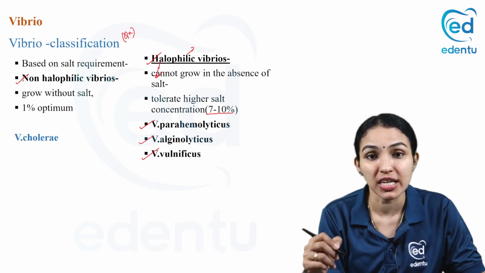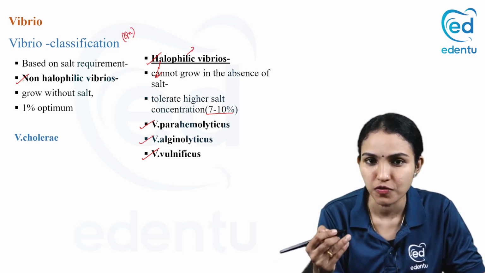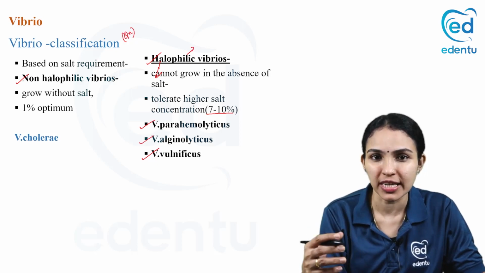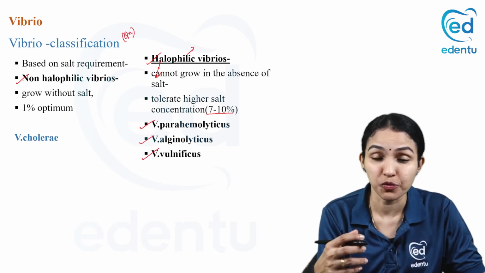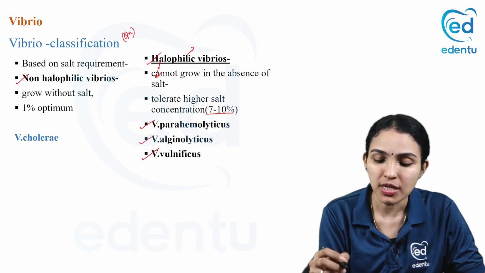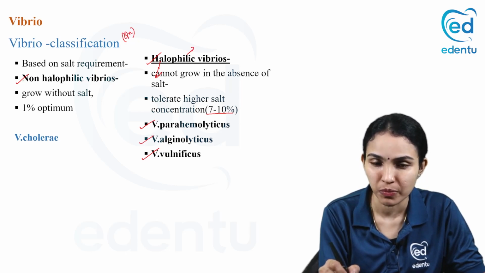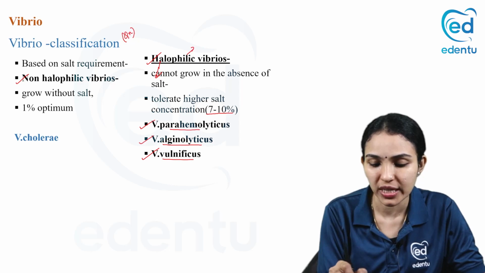So these Vibrios, they can grow well in seawater because seawater contains a higher concentration of salt. So these can be associated with seawater related infections, like wound infections or food infections, seafood poisoning and all. So remember the names, you don't have to learn them in detail, but the names you can learn by heart: parahemolyticus, alginolyticus, and vulnificus.